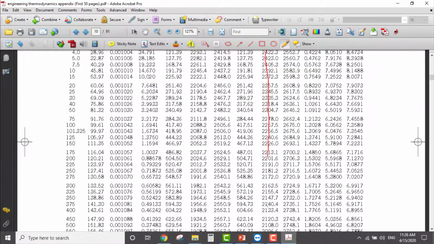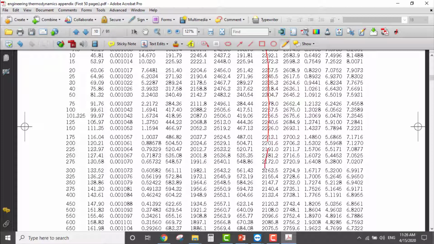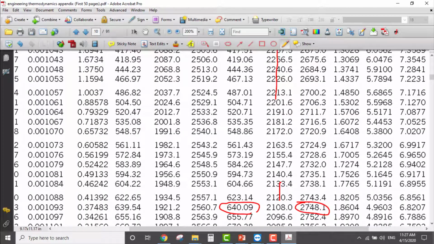Okay, I'll be in the middle, until I reach 500. Here is 500. Okay, so actually I'm concerned about those values, 640 and 2007. Let me erase this value. So 640.09, okay, and 2704. Let me go back here.